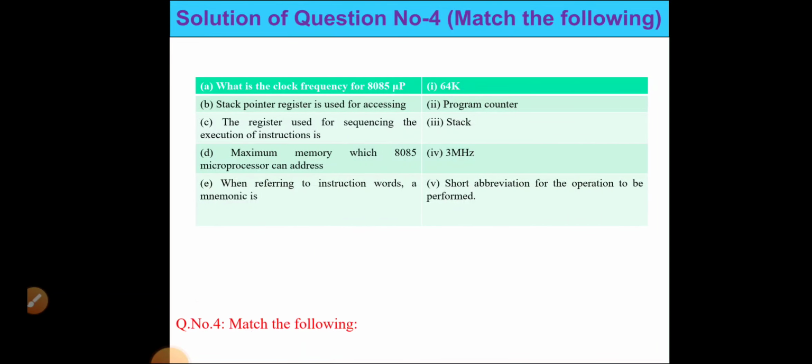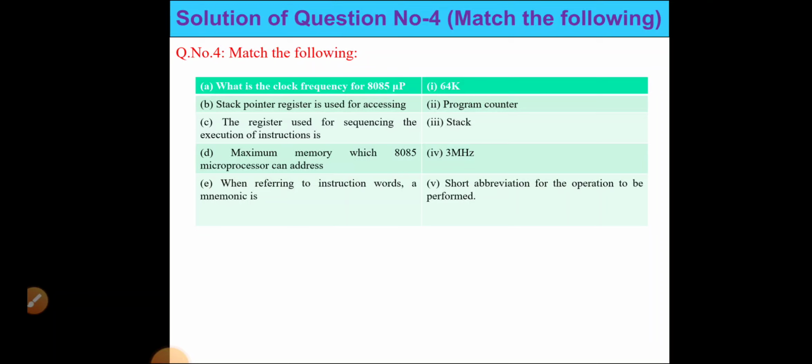Next is match the following. First, A: what is the clock frequency for the 8085 microprocessor? On the right side, point number 1 is 64, the stack pointer register is used for dashed words. The register used for sequencing the execution of instructions is number 3, stack.